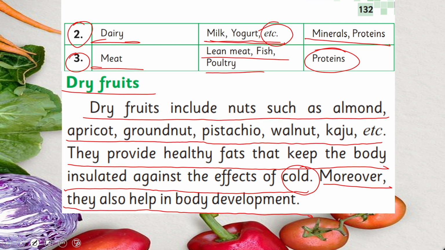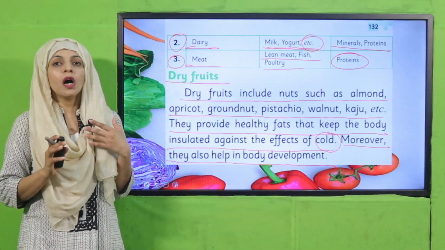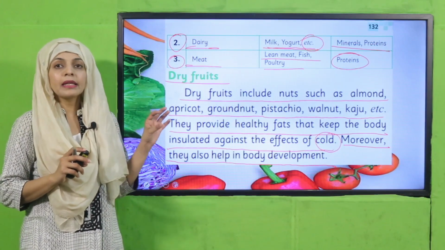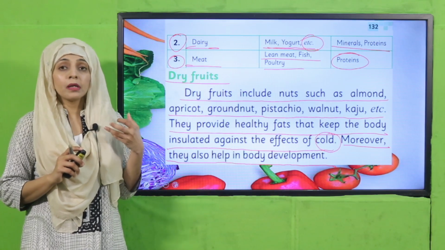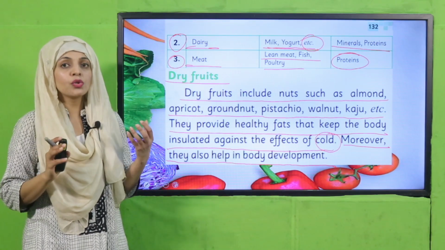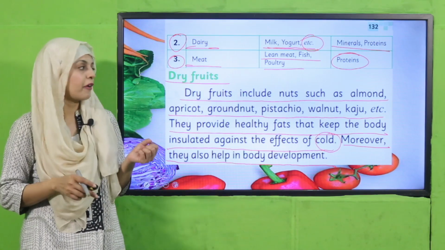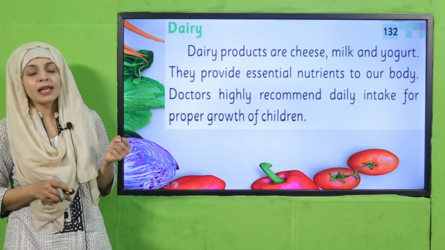So my dear students, all these dry fruits, they provide us with fats and minerals, और ये हमारी बॉडी को गर्म रखते हैं, तभी हम सर्दियों में जो है वो ड्राई फ्रूट्स को कंज्यूम करते हैं. इनकी बहुत सारी एग्जांपल्स हैं, आलमंड्स, पिस्ताचियो, नट्स, वॉलनट्स, cashews, dry apricots, these are all dry fruits. So my dear students, next is dairy.